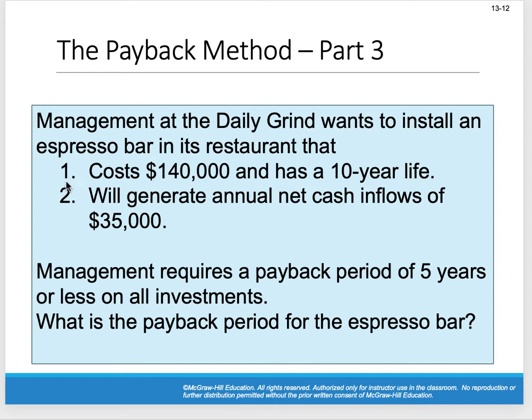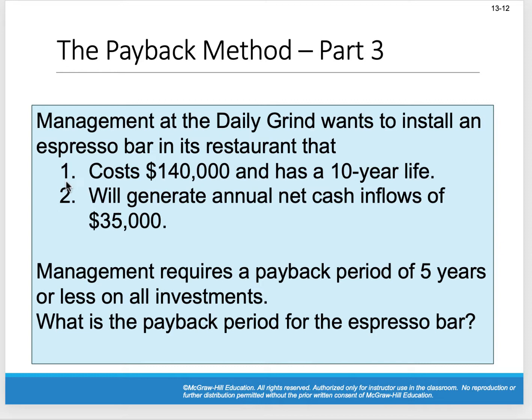Two, they tell us that, hey, you're going to generate annual net cash inflows of $35,000. Now, what they're saying, these net cash flows, basically they're saying that, hey, you're going to generate X amount of revenue in the future each year. You're going to incur Y amount of expenses. You take the difference between the future revenues and the future expenses, and you got $35,000 left. So when they say net cash inflows, basically they're saying, hey, here's what we think the net income is going to be that we're going to generate.